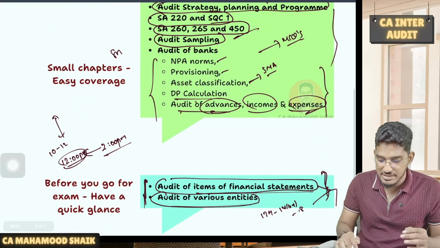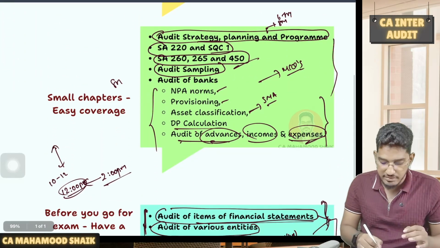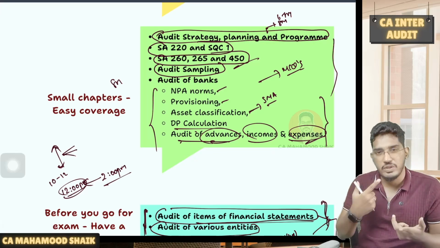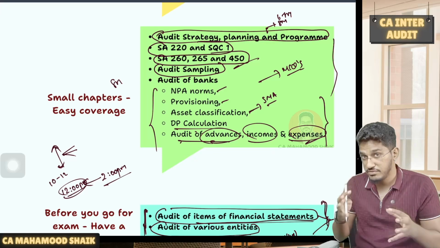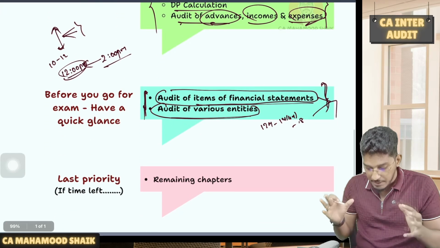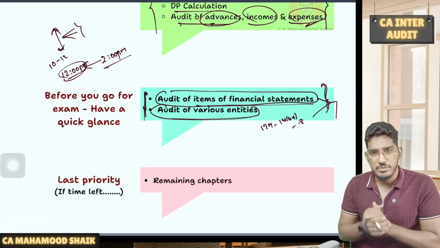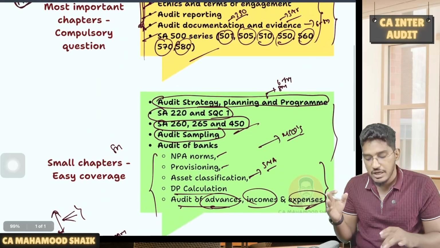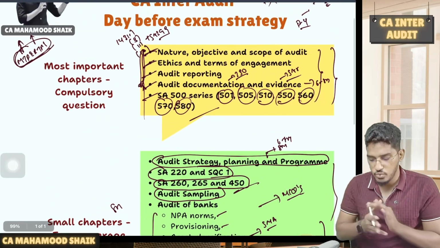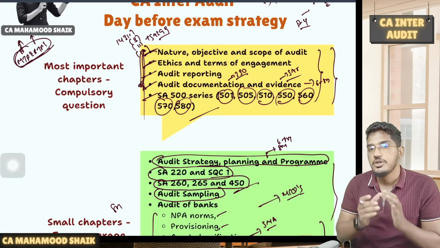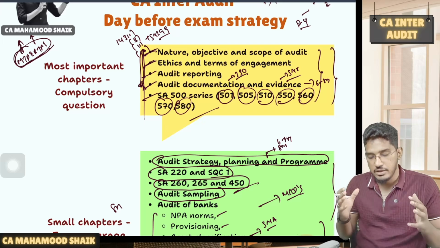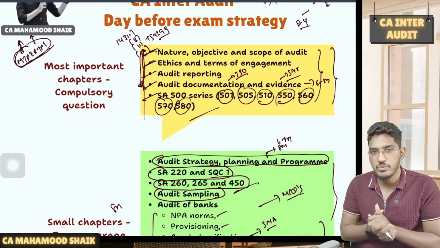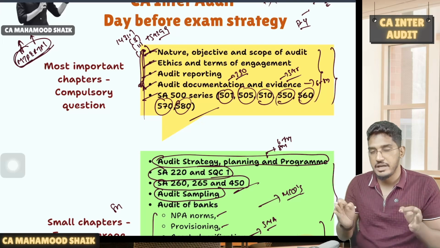In between, if any excess time is left after you have covered everything from the above, then try to cover the remaining chapters like risk assessment, internal control, analytical procedures, cooperative societies audit. If you find the time, try to do it. But this is what is required to be thoroughly revised before you go for the examination. And as I have told you, many resources I'm going to upload in these 2 days before you go for the auditing examination. So stay tuned to my channel, and as and when you find the content, please do go through it. Definitely each and every resource which I'm going to upload for you is going to be a value addition for you all.